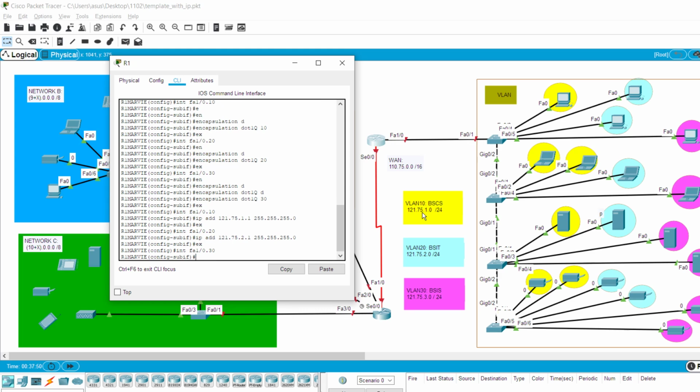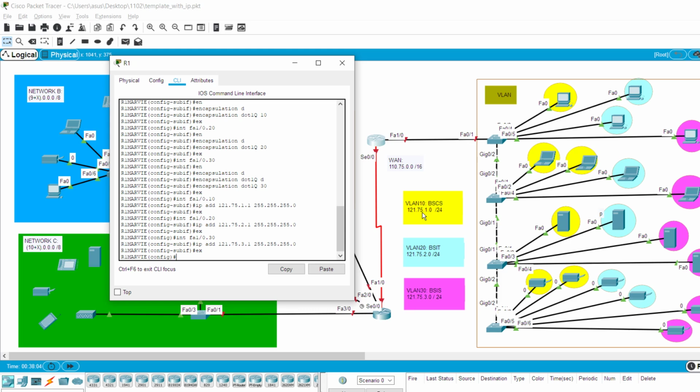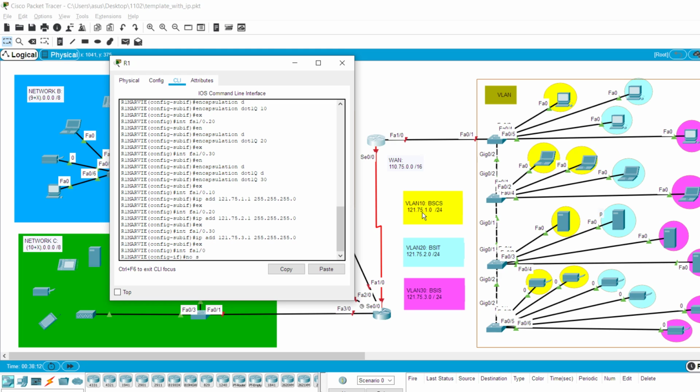And then IP add, this is 121.75.3.1, and then 255.255.255.0, and then exit. And then the last is the no shut. So instead of going to the sub-interface, we go to the main interface, and then we no shut.